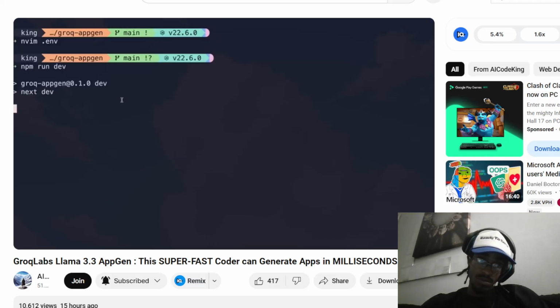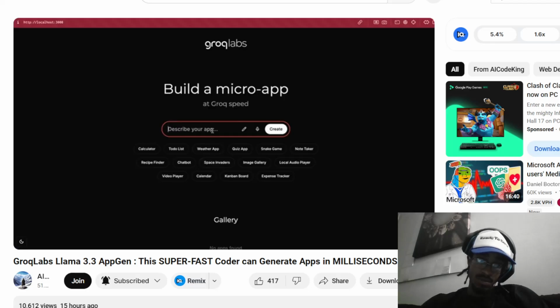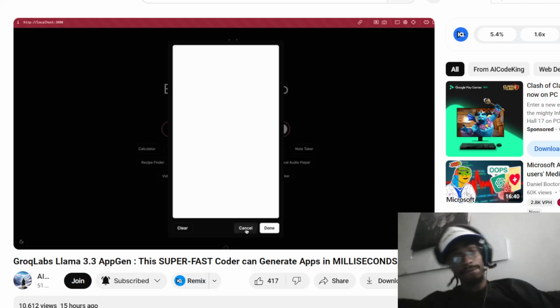Once done, it will get started on localhost and a port. Just open it up, and you'll see this page. Here, you can see a similar looking interface to the one on their hosted version. Here, you can just enter your prompt, or you can also draw something here as well.